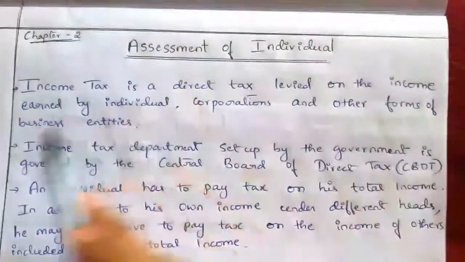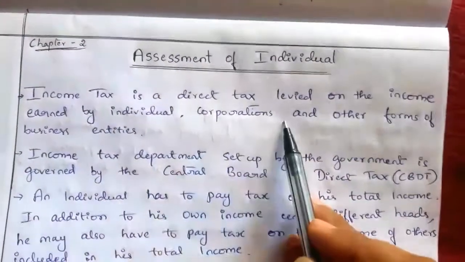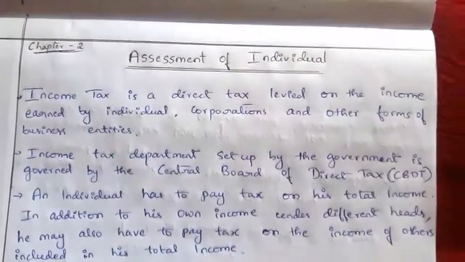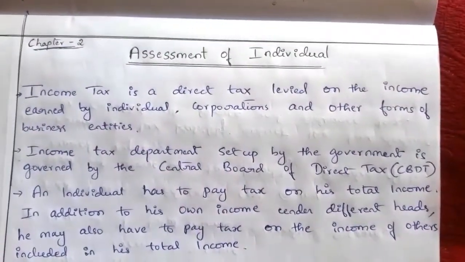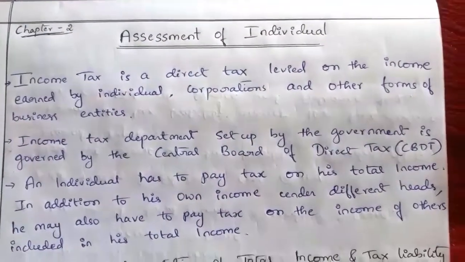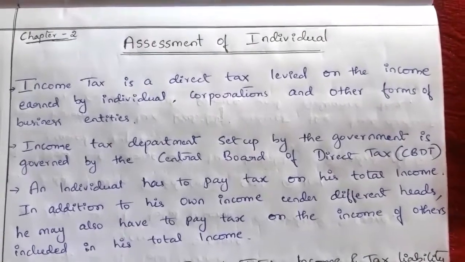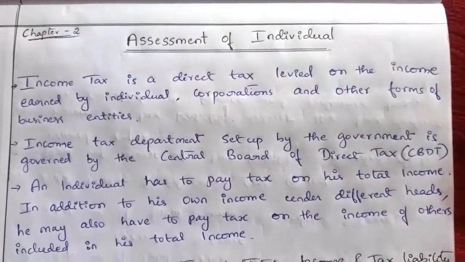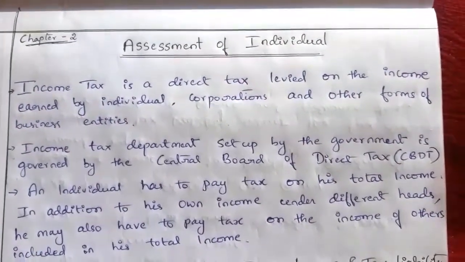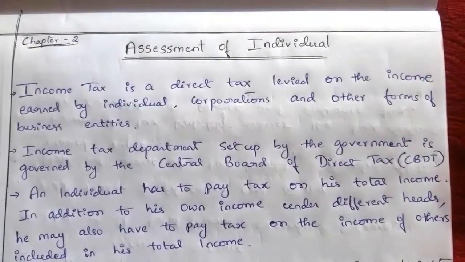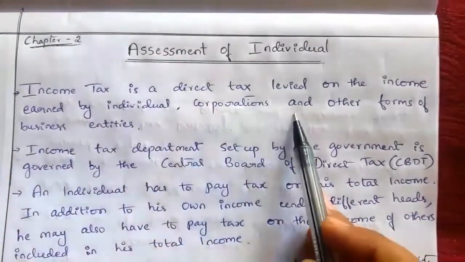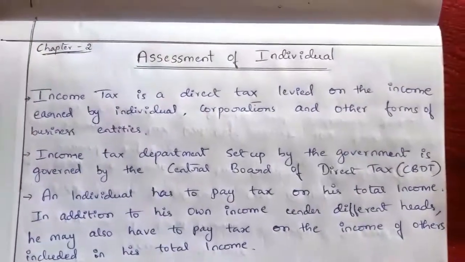It is levied on the income earned by an individual, corporation and other forms of business entities. So if an individual has an income, computing the income means he might have different heads of income, 5 heads of income: salary income, house property income, business income, capital gain and income from other sources. All those 5 heads of income are added and tax is levied on this income.